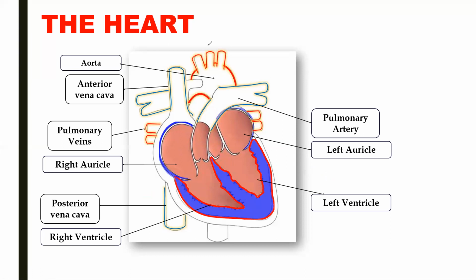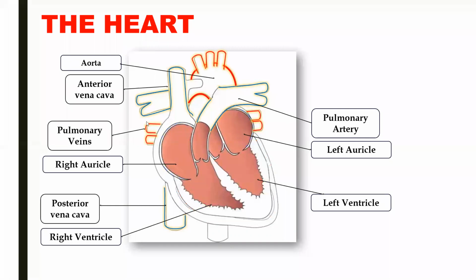Okay, so this is all about the blood vessels and the chambers of the heart. I hope it is clear. Upper chambers, auricle; lower chamber, ventricle. Right auricle, left auricle, right ventricle, left ventricle. Blood vessels that open in the auricles are the veins, which carry blood from different parts of the body to the heart, and blood vessels that arise from the ventricles are the arteries that carry blood to the different parts of the body. Okay, so these are the blood vessels.